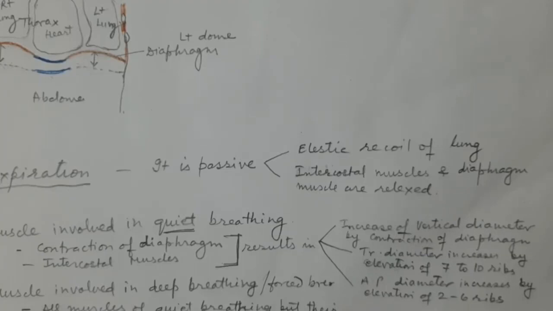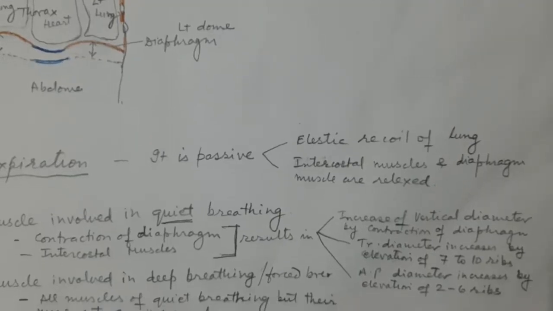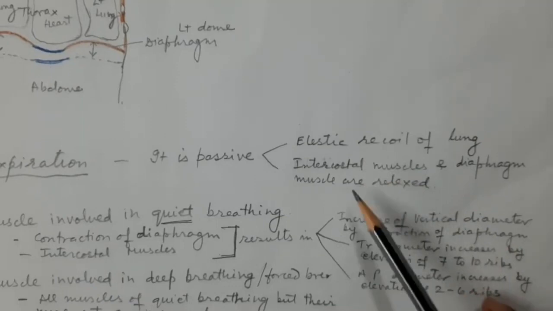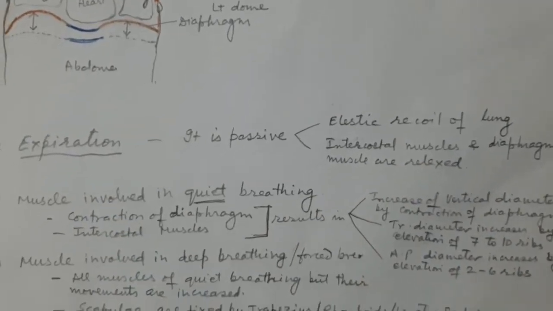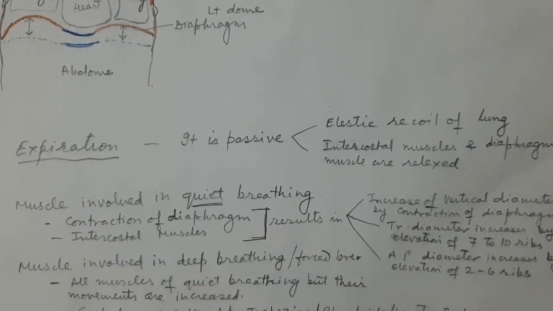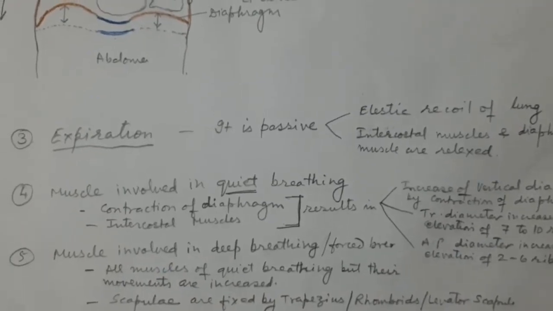Now they start relaxing. Previously they were contracting. Now they have started relaxing, and because of that the air will go out from the lung. So these are the two mechanisms by which the expiration or exhaling takes place. This completes the inspiration and expiration mechanism in the mechanism of respiration.